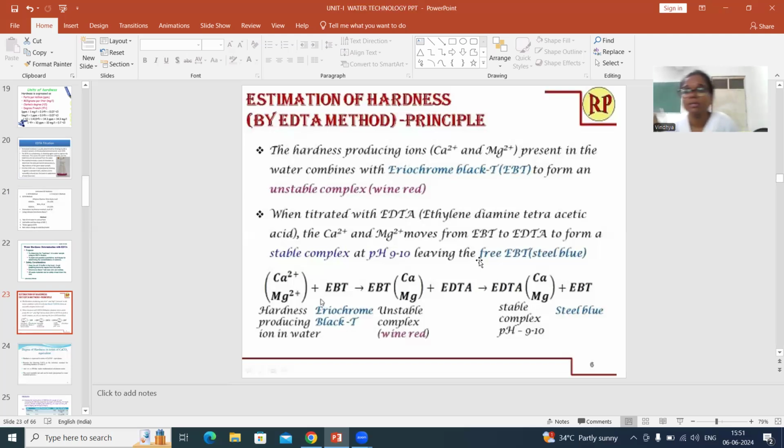So just see how much amount of EDTA is consumed to completely form complex with 20 ml or 50 ml of calcium and magnesium ions. That is hard water. Okay, so just check that and note down the reading. So generally, we will do this titration 3 times.